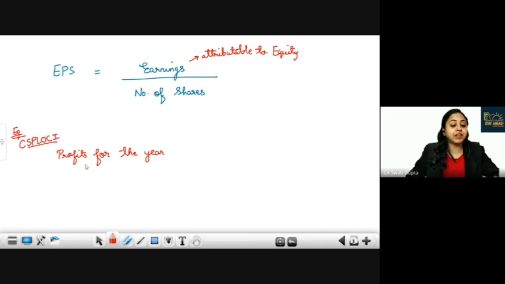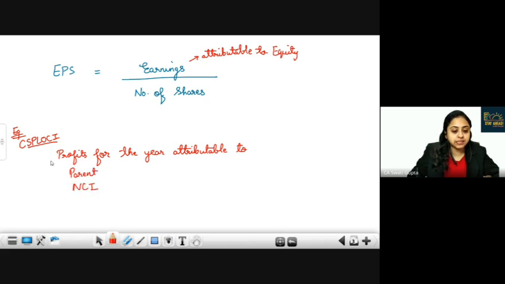For example, if we have profit for the year, that is profit after tax, and if you remember, we have to attribute the same to parent and NCI. Do you remember this? We had to show the bifurcation right after the consolidated statement of PL and OCI. Profit for the year attributable to parent and NCI, and then total comprehensive income attributable to parent and NCI.